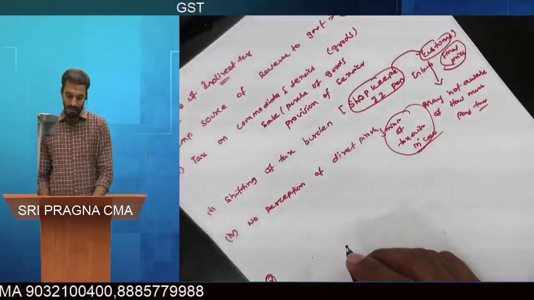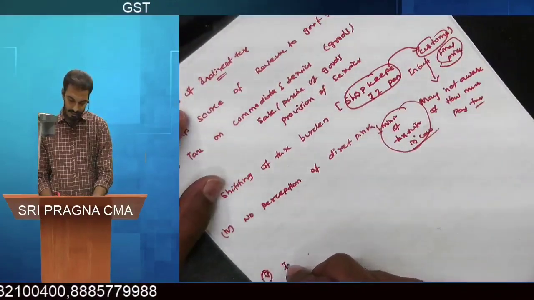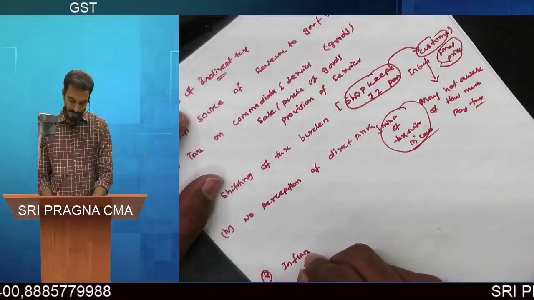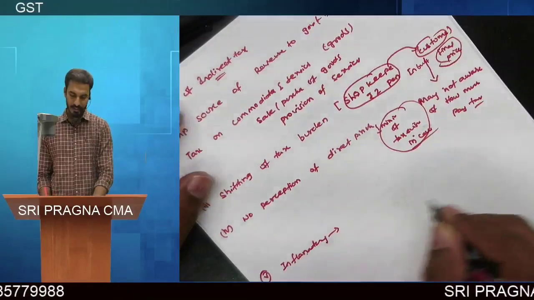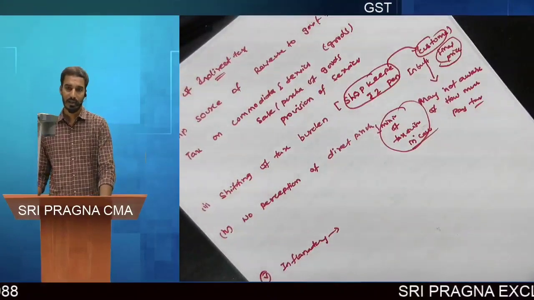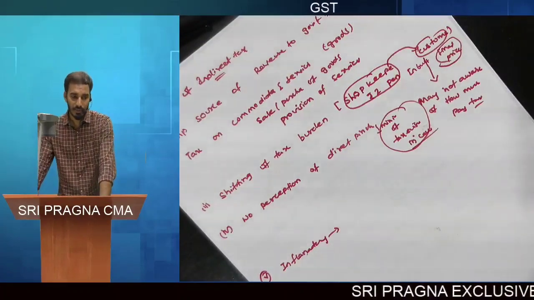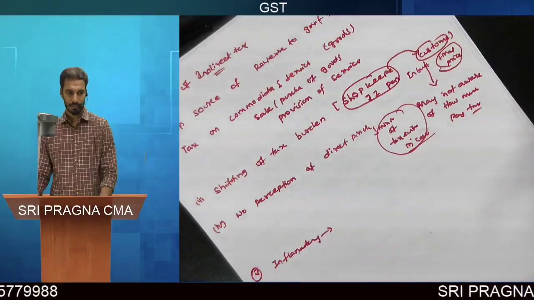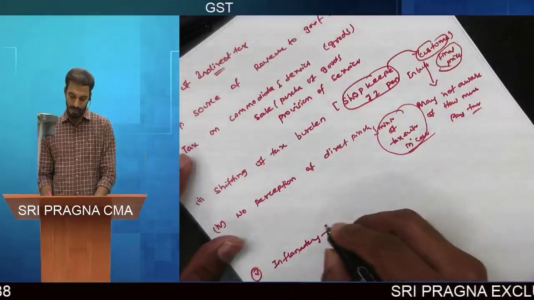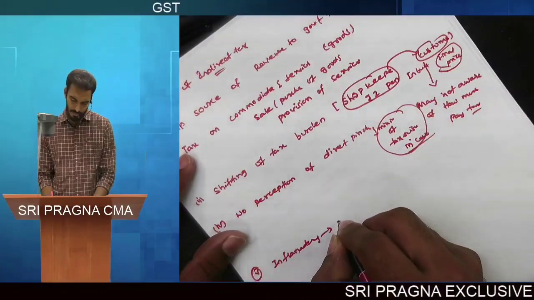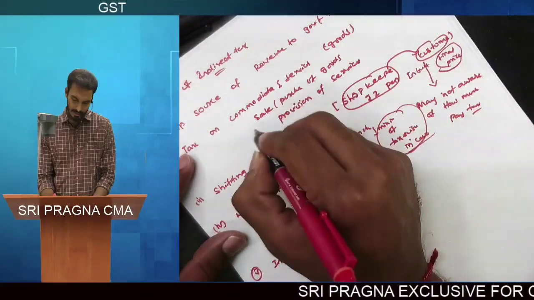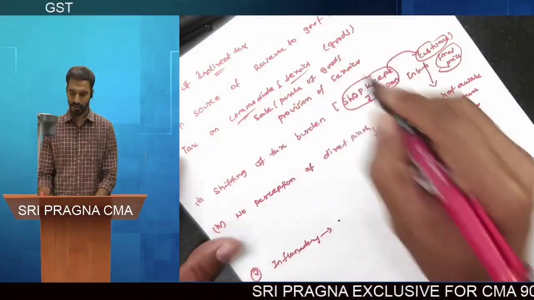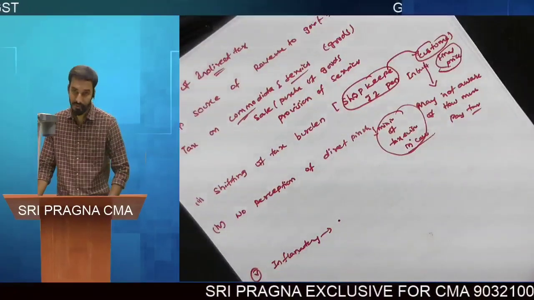And it has a feature of being inflationary. Indirect taxes have an inflationary feature. As we know, indirect taxes are levied on goods and services, it is commodity taxation.